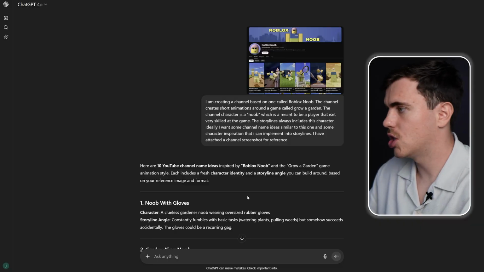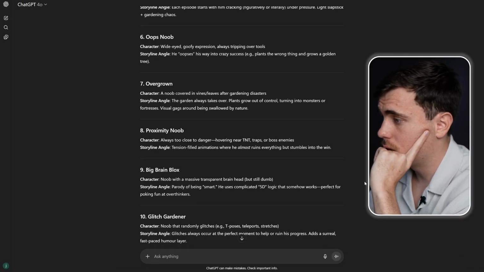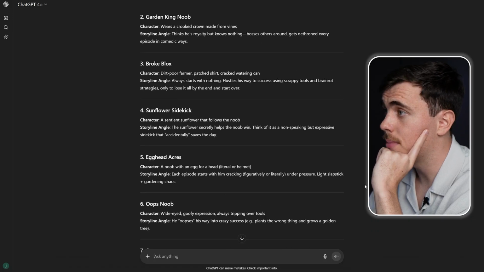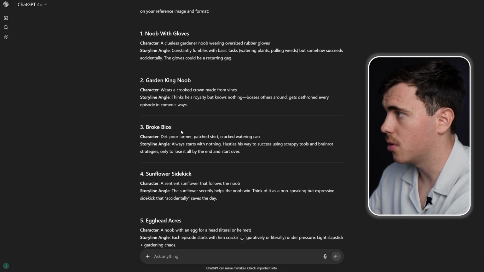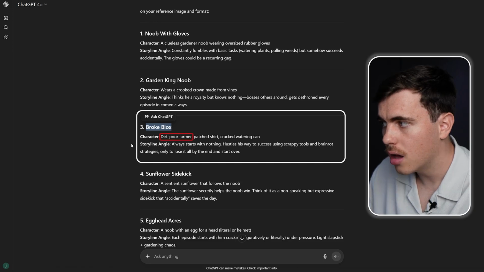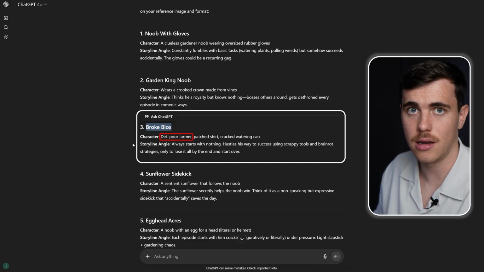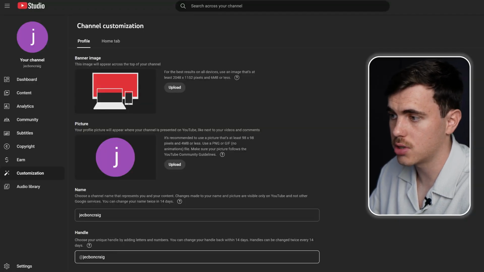Okay, but coming back into ChatGPT, it seems it has given us some results here. Some of these are okay, but what sticks out to me is this concept here of Broke Blocks. I am thinking that this concept of Broke Blocks with a farmer would allow us to naturally integrate some type of rags to riches storyline. All right, so let's give Broke Blocks a try as our channel handle.